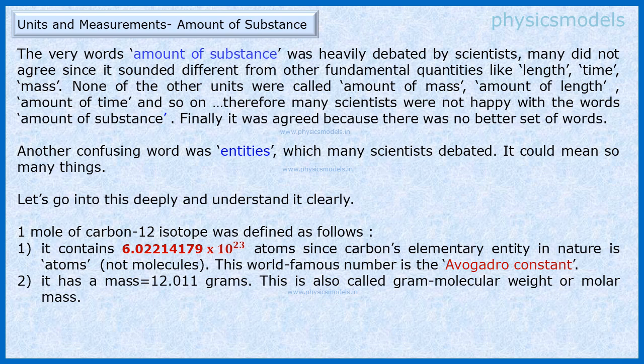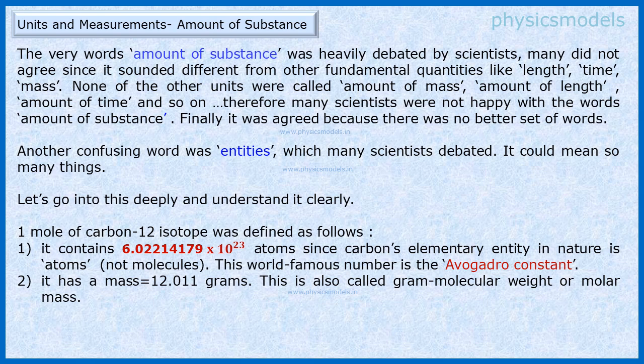The second word was elementary entities. There was a hot debate about that because some substances have atoms as elementary entities, like carbon-12. Some substances like, let's say, sugar or common salt will have molecules as elementary entities. So it was finally agreed that that word also has to stay, and that will depend on substance to substance.